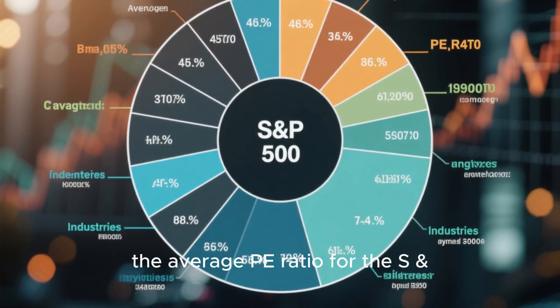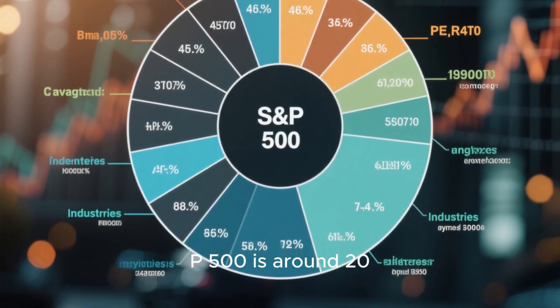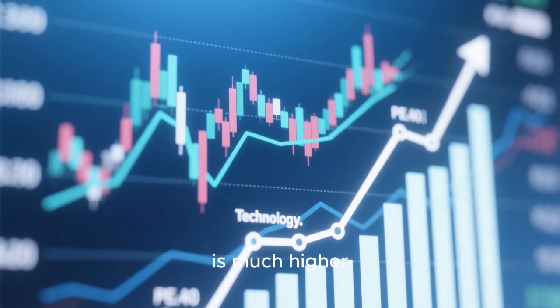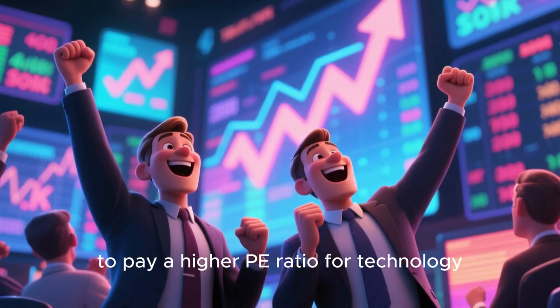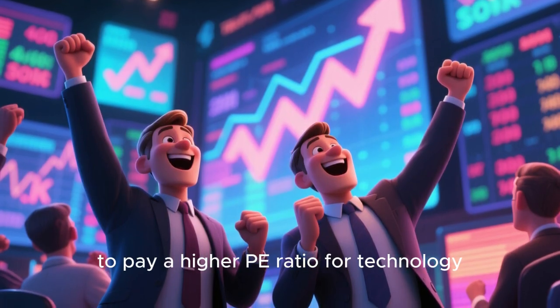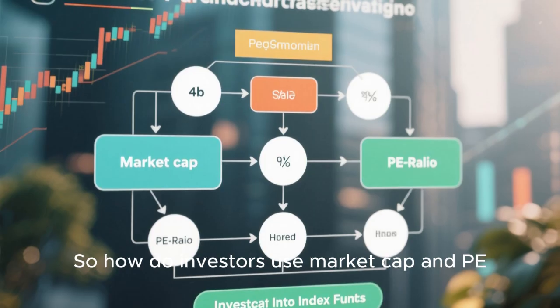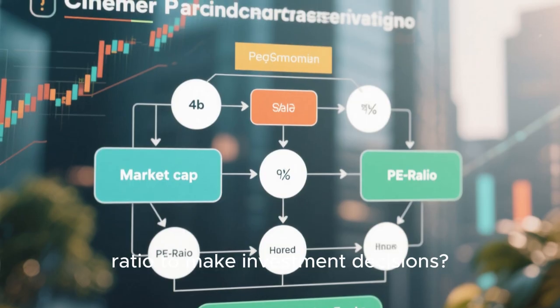For example, the average PE ratio for the S&P 500 is around 20. However, the average PE ratio for technology companies is much higher, around 100. This is because investors are willing to pay a higher PE ratio for technology companies since the industry is growing so fast. So how do investors use market cap and PE ratio to make investment decisions?